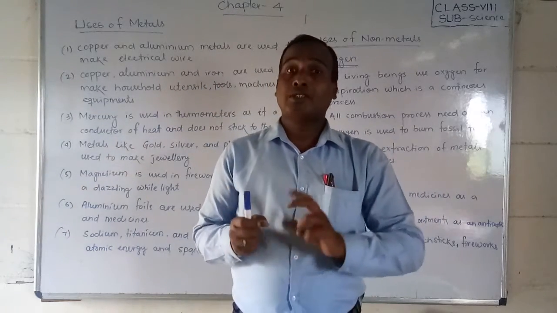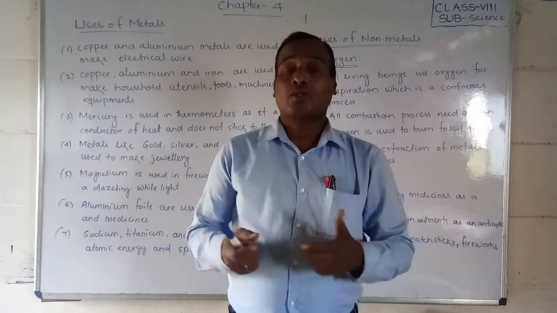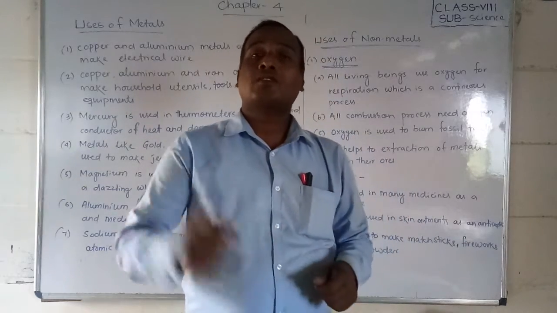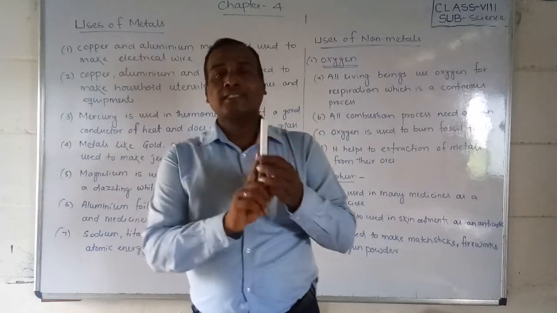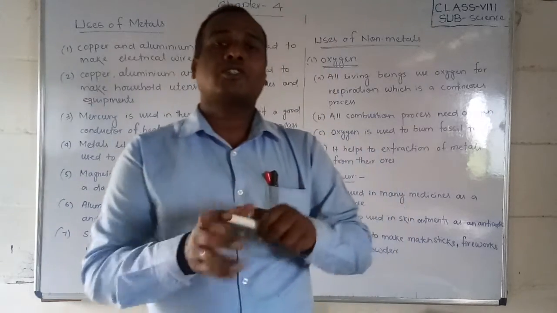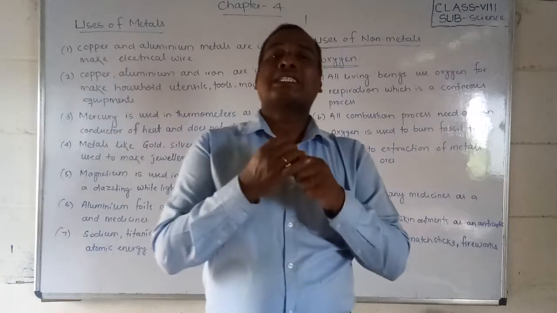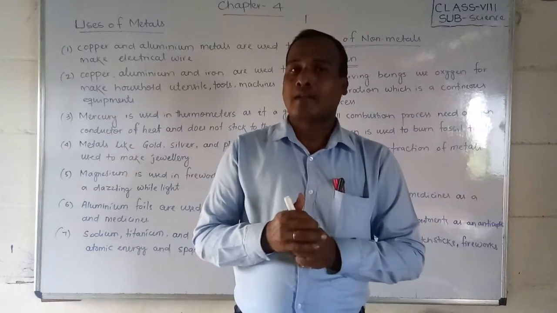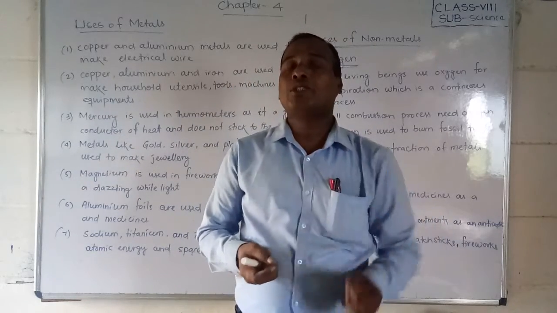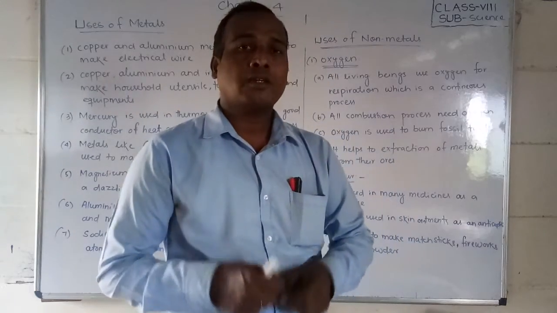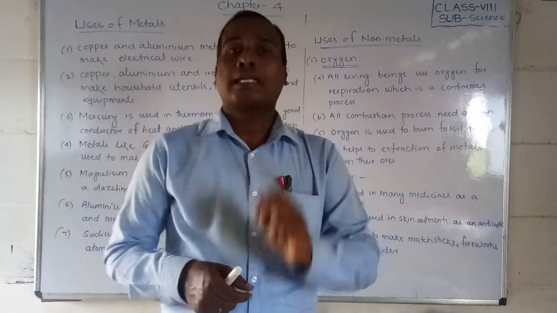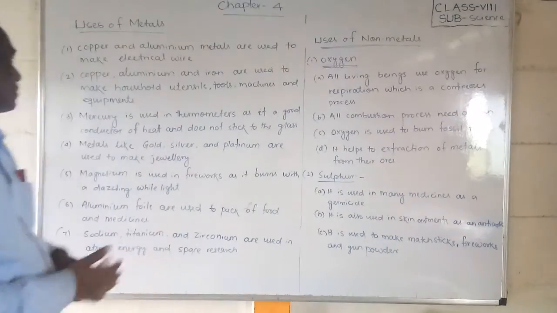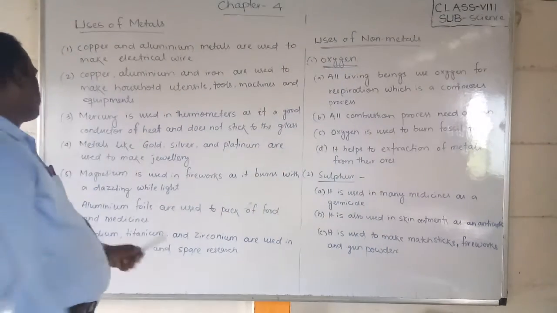Mercury is a metal which is in liquid form. That is why we use it in the thermometer, and it does not stick to the glass inside. Also, mercury is a good conductor of heat. So that is why we use mercury in the thermometer.